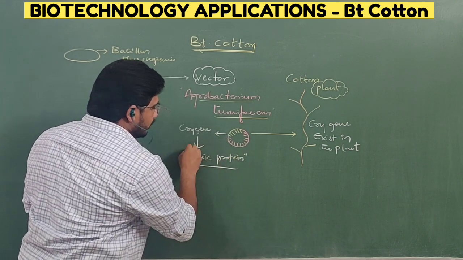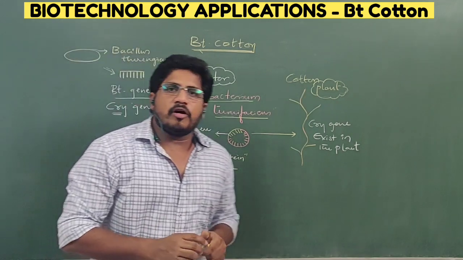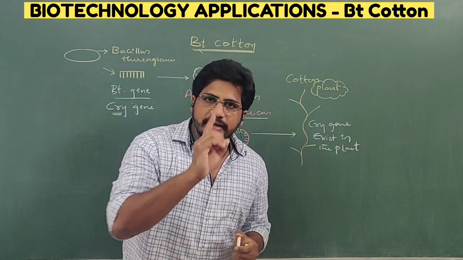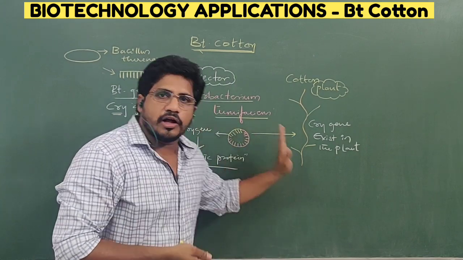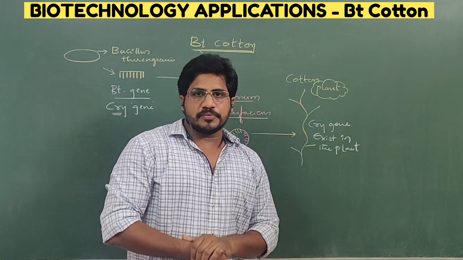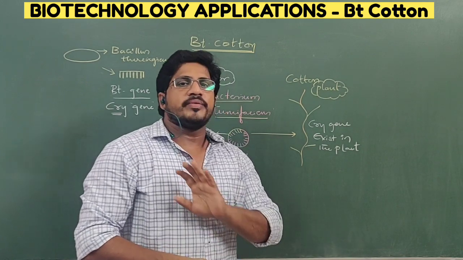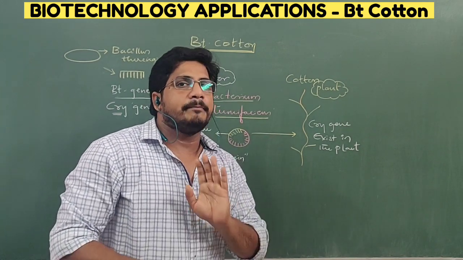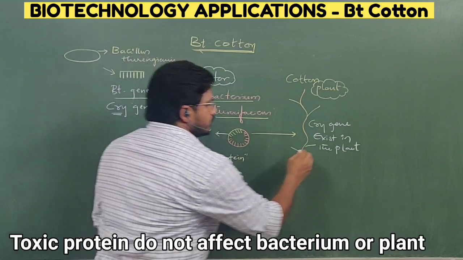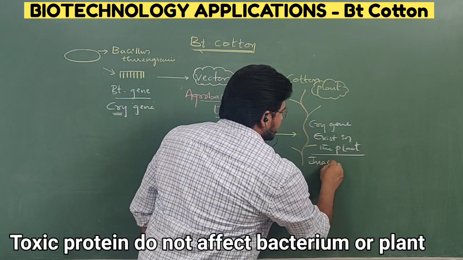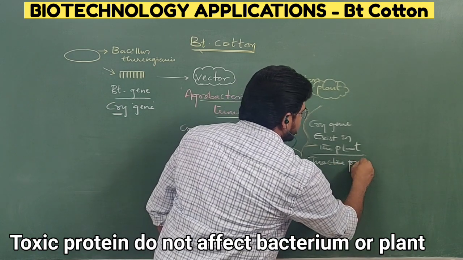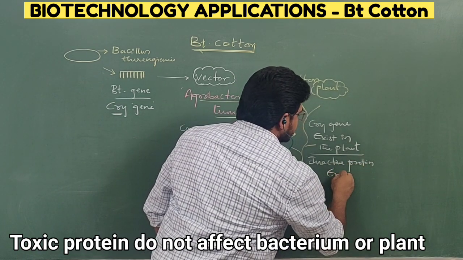When does that protein become toxic? In acidic medium or alkaline medium? Only in alkaline medium. In the plant, it is also in inactive state. Reason? In the plant also there is no alkaline medium presence. Inactive protein exists.